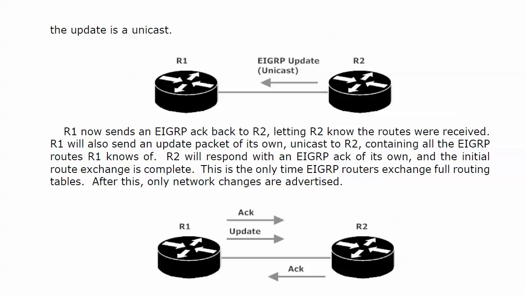Router 1 then sends an update packet of its own, unicast to router 2, containing all the EIGRP routes that R1 knows about. Then R2 answers with an ACK of its own, and the initial route exchange is complete. And again, from your fundamentals, you know this, but just a quick mention of it again: EIGRP routers, this is the only time they exchange full routing tables.